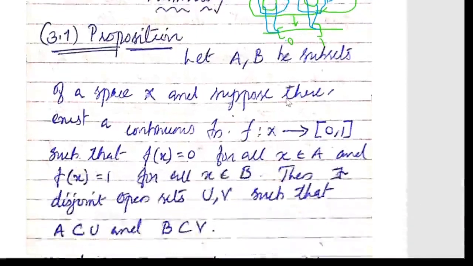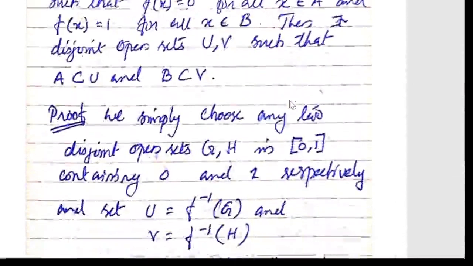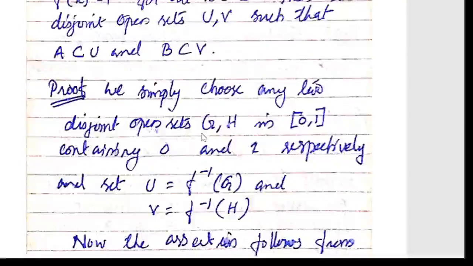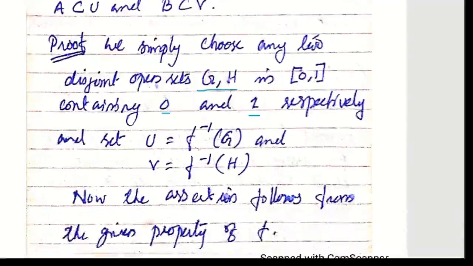So let us go to the proof. We simply choose any two disjoint open sets G and H in the closed interval [0, 1] containing 0 and 1 respectively. So G is an open set in [0, 1] which contains 0, and H is another open set in [0, 1] which contains 1. We set U as f inverse of G and V as f inverse of H. Now our claim follows from the property of f.